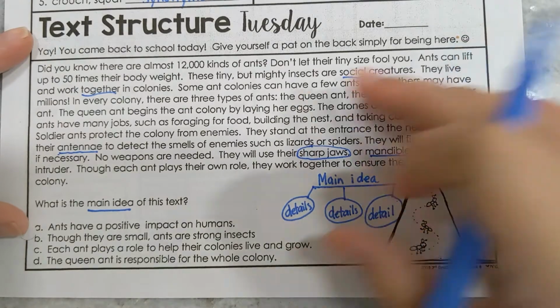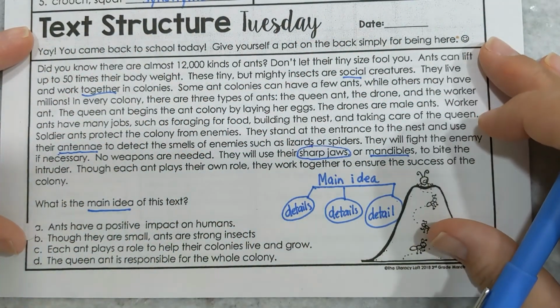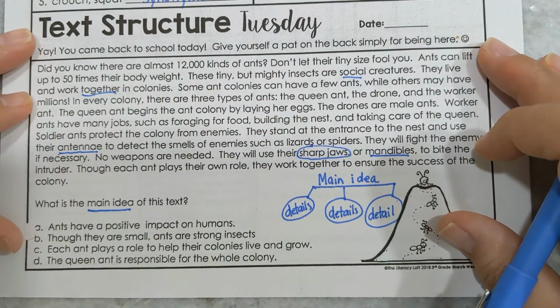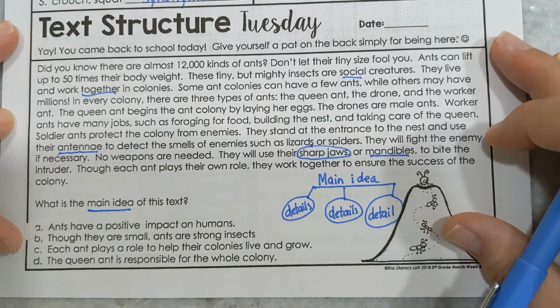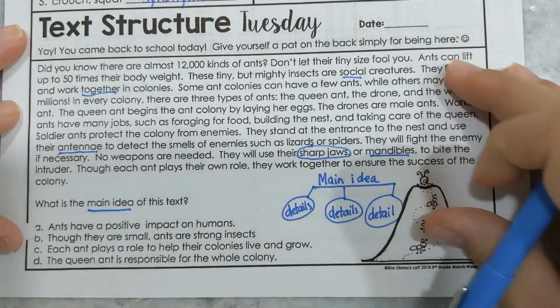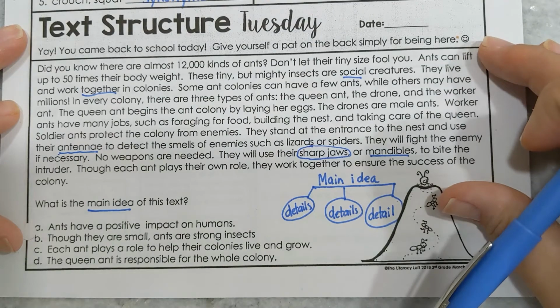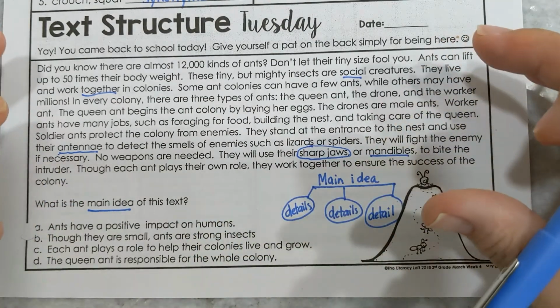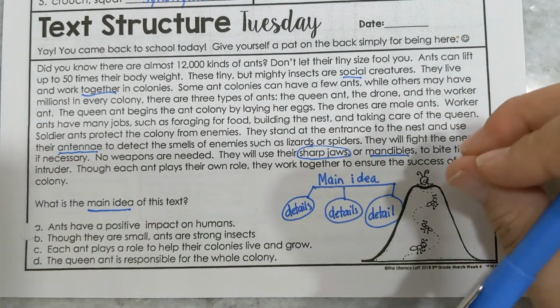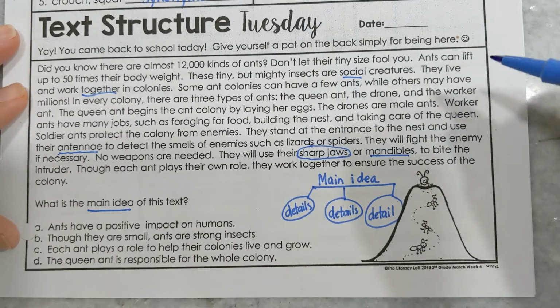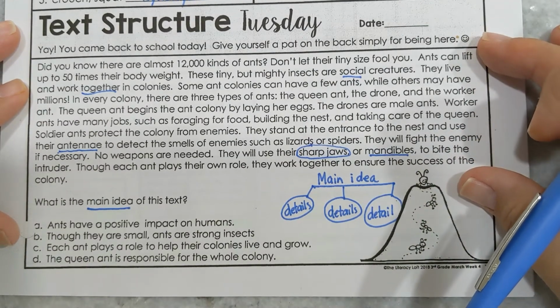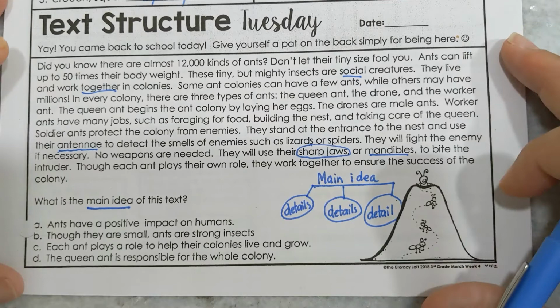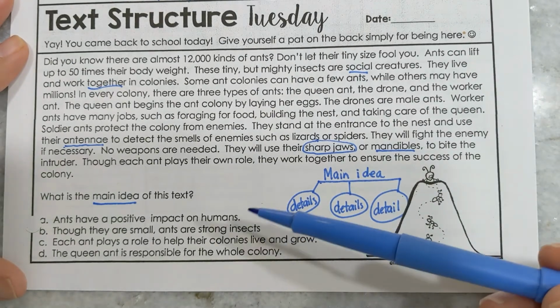Now, if I asked you, what is this whole passage about, you might just say, ants. And you would be right. This passage is about ants. That is our topic. But remember that a main idea is a statement. It's not just one word. So our topic is ants, but our main idea is a statement. So let's look at our statements.